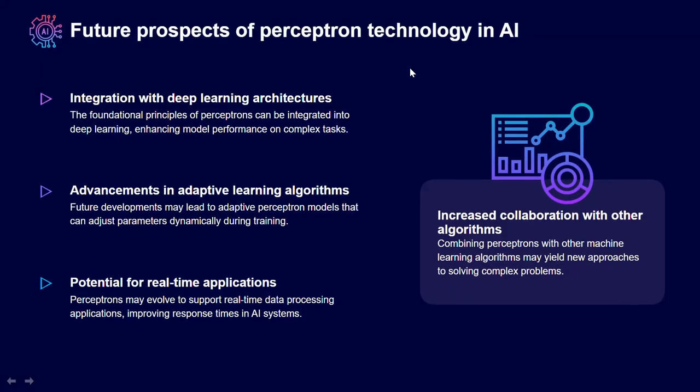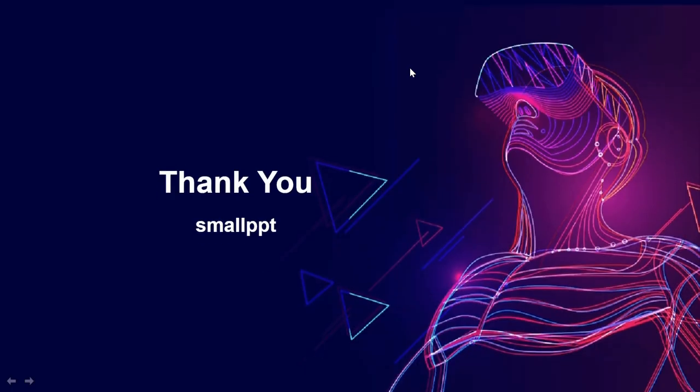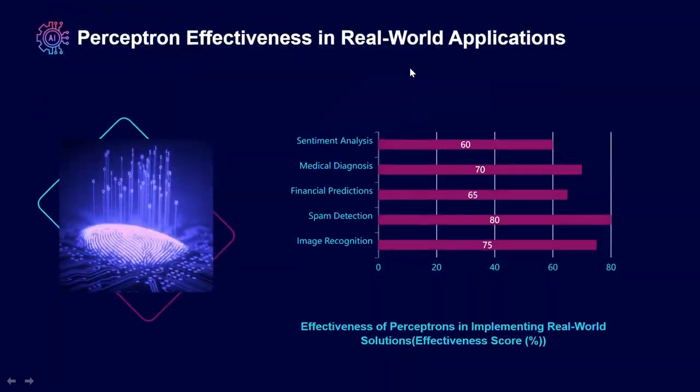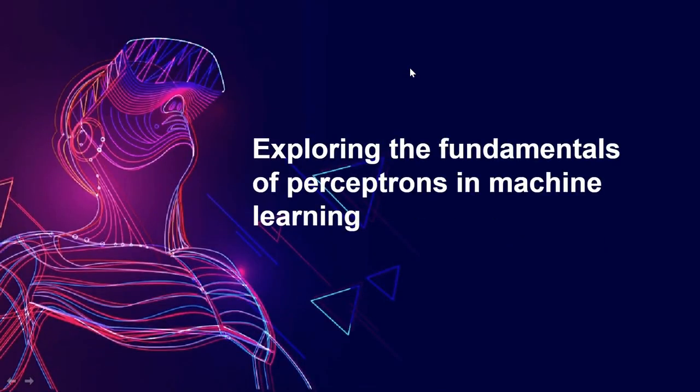And the future prospects of perceptron technology in artificial intelligence are very important, since we are living in a society where artificial intelligence is booming. So understanding the concept of perceptron is very important in terms of artificial intelligence and machine learning. The effectiveness of perceptrons in real-world applications is seen here, with some examples. And so this is a very small introduction to the fundamentals of perceptron in machine learning.